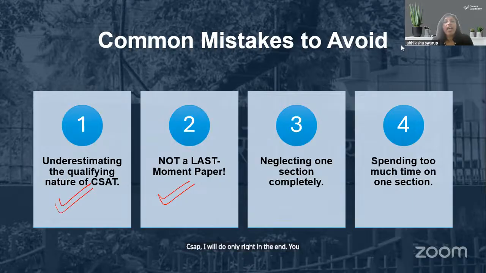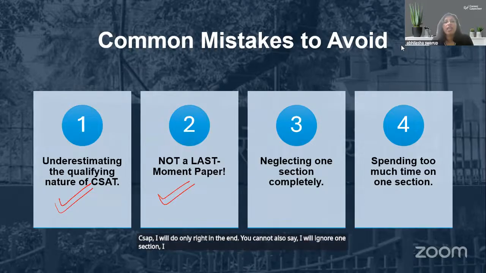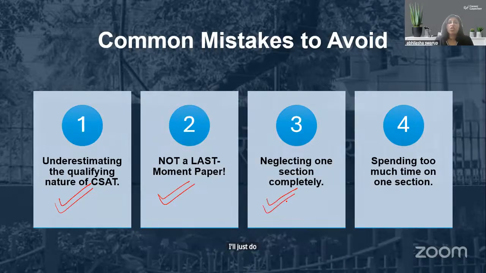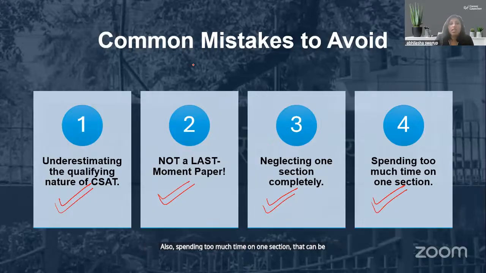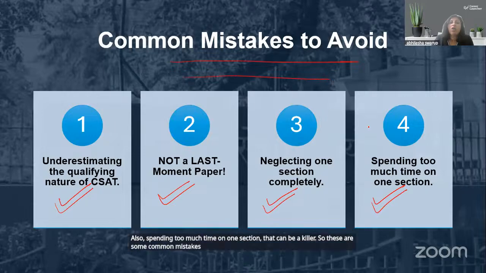You cannot also say, I will ignore one section, I'll just do quant, I'll just do English. No, you'll have to do everything. Also, spending too much time on one section can be a killer. These are some common mistakes you need to avoid while writing your CSAT.